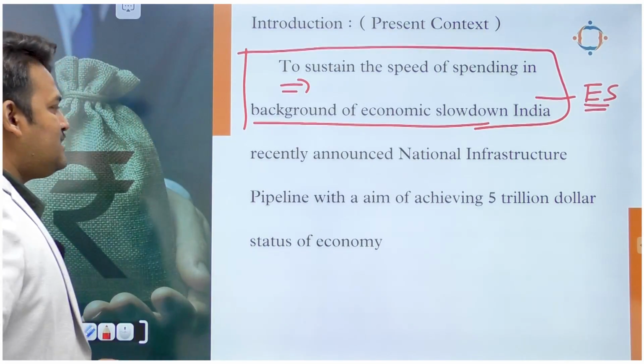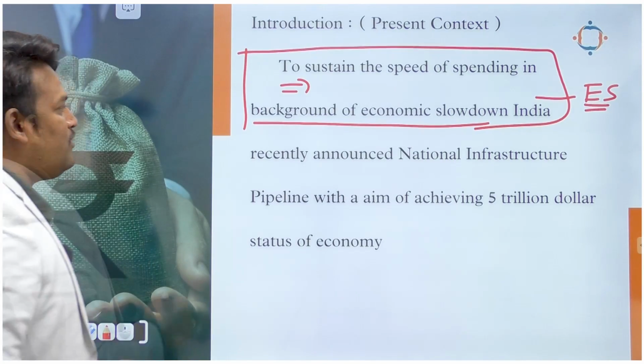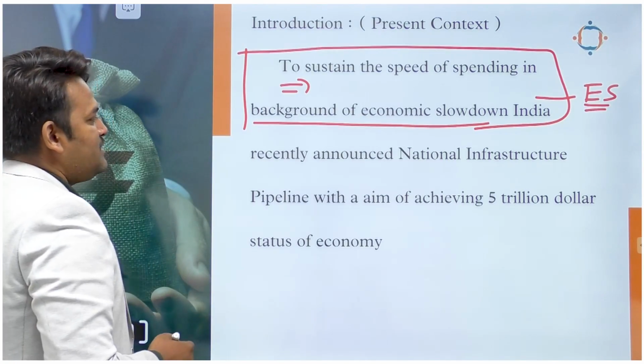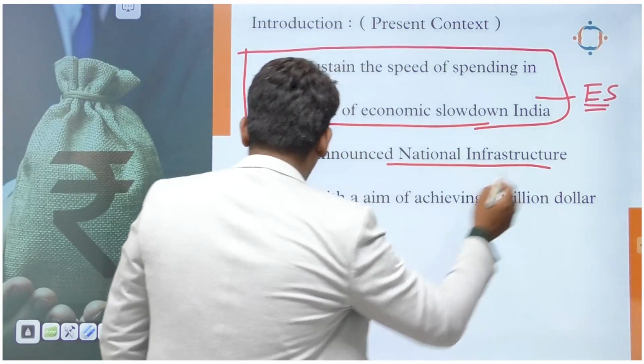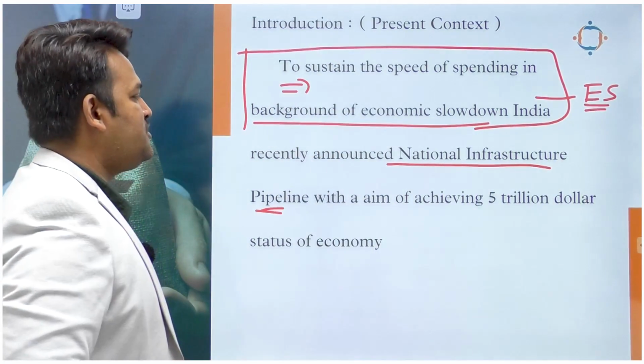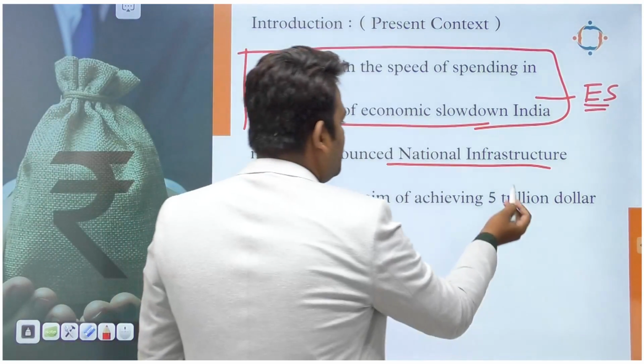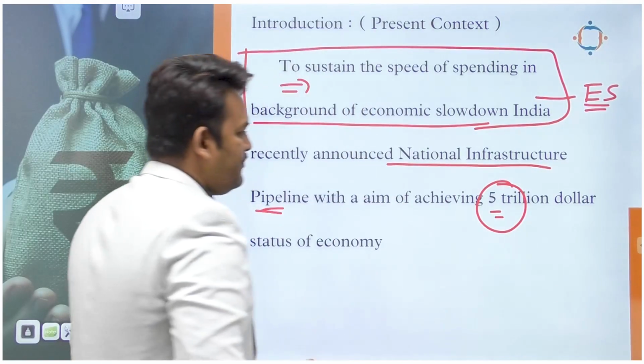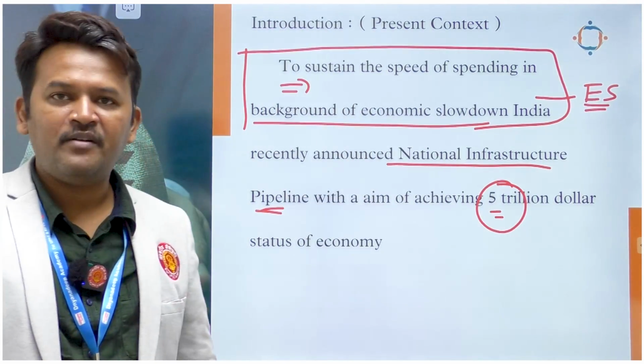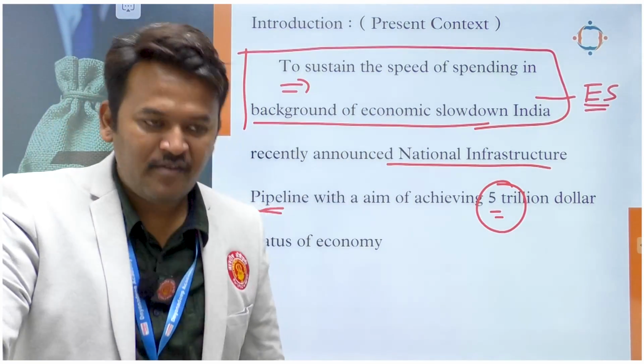Okay. Recently, in the background of economic slowdown in India, the National Infrastructure Pipeline was announced with the aim of achieving the $5 trillion status of an economy. Okay. This is our present target, right? The government's target for the Indian economy.